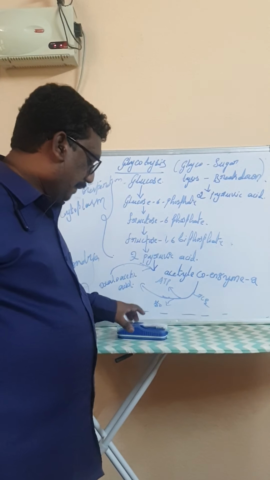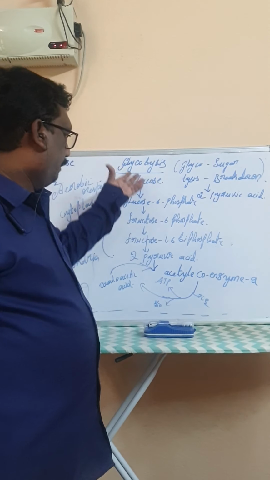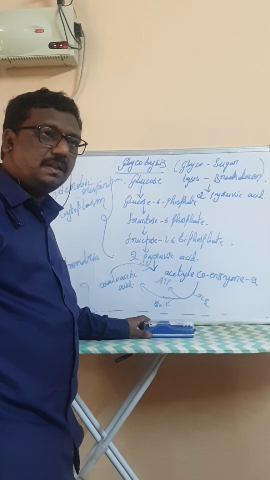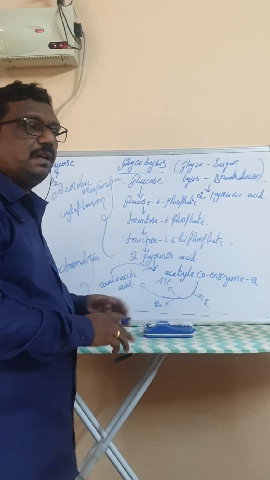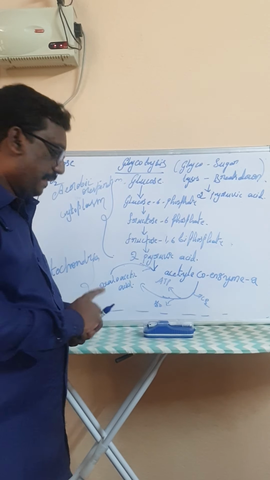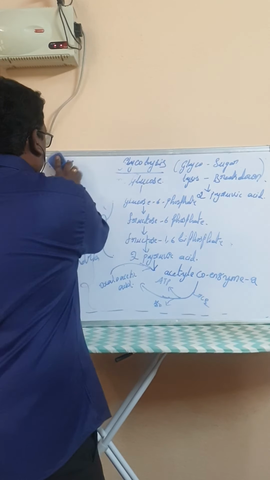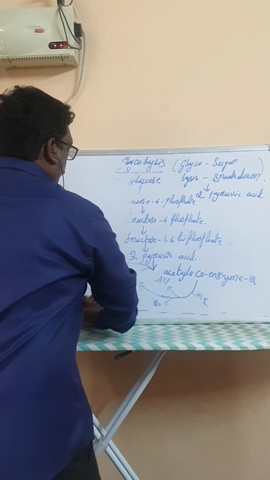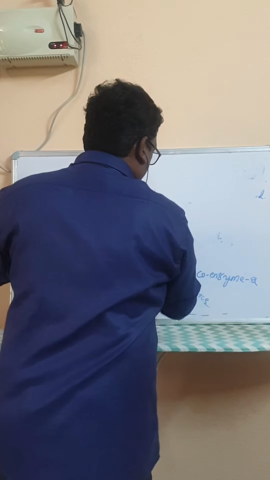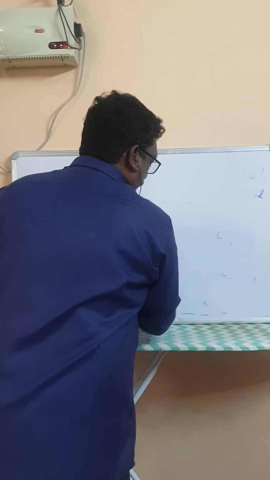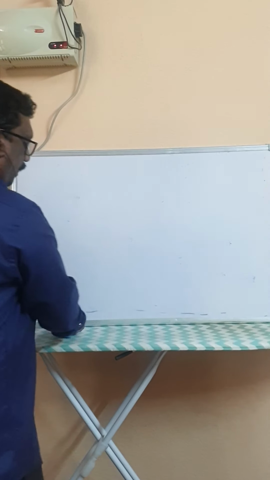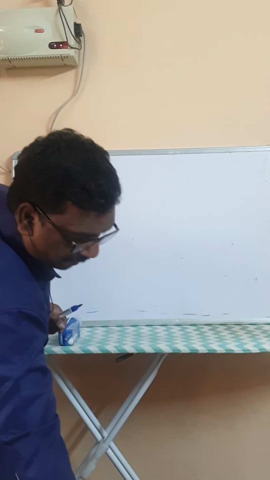Then what about anaerobic respiration? What is anaerobic respiration? Anaerobic respiration means the respiration that takes place in the absence of oxygen, which takes place in bacteria and yeast. So let us see the process of anaerobic respiration. What happens in anaerobic respiration?